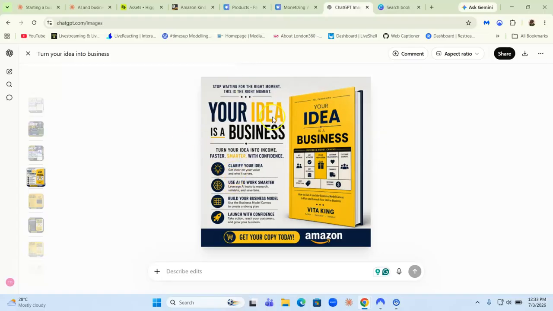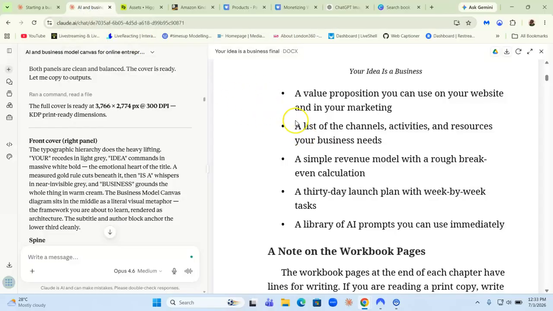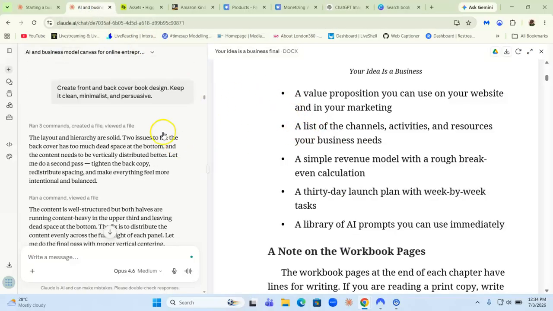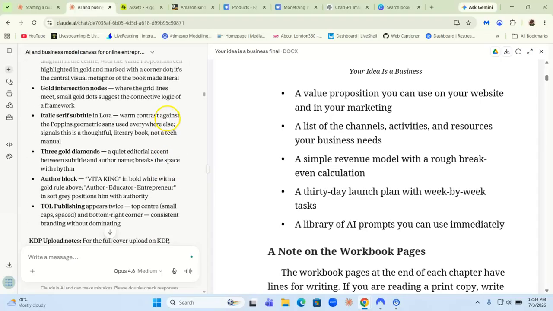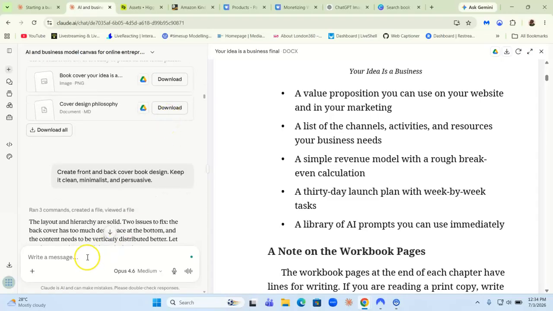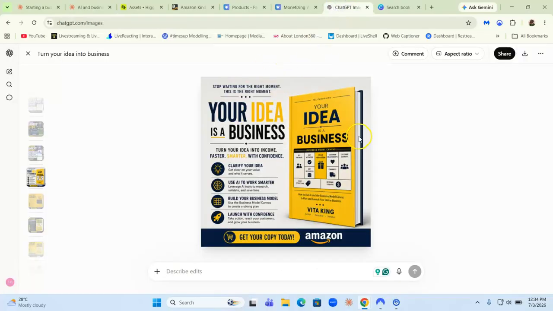So you can use ChatGPT to create the book cover, to create promotional material for your book, and so on. So the workflow is this: you design the book, or you let Claude AI write the entire book, and then you ask Claude AI to give you the prompt for you to use with ChatGPT to create the book cover.